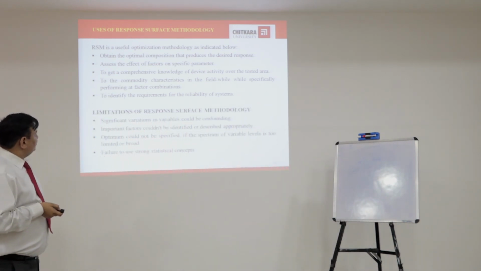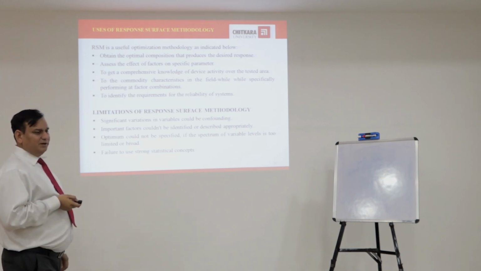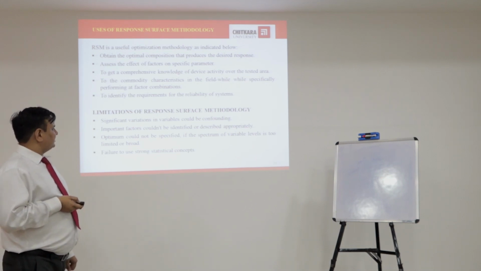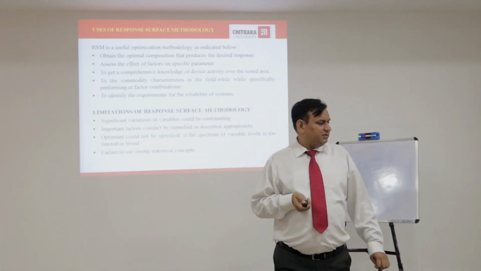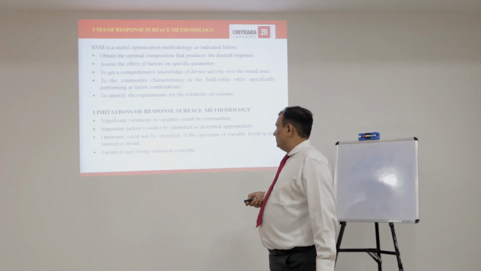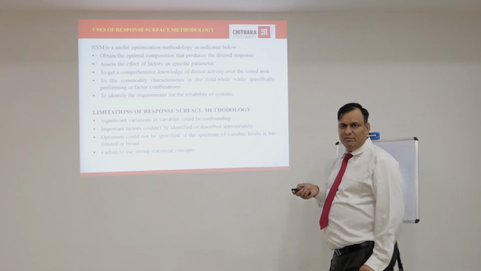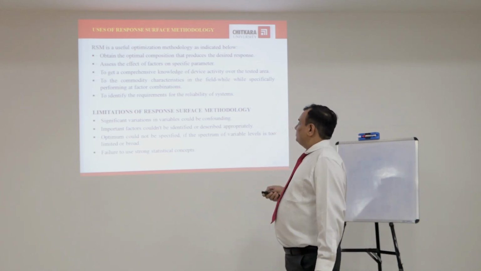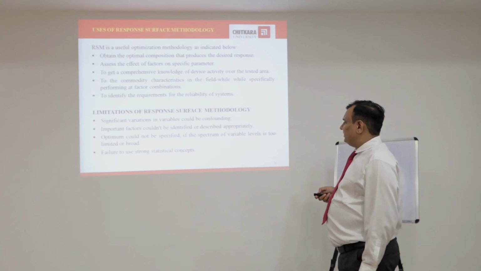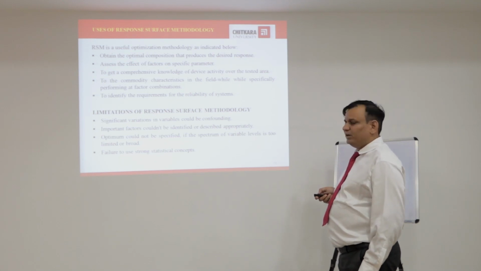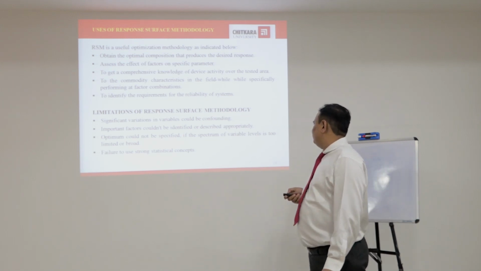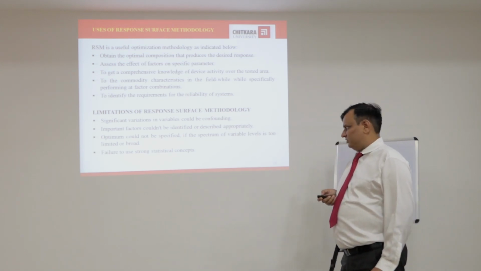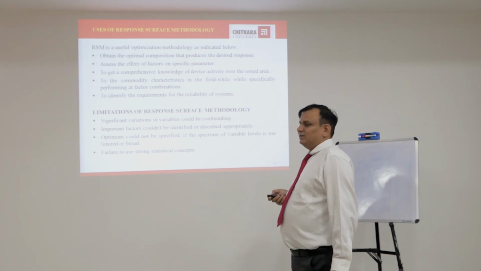There are some uses of response surface methodology and limitations of response surface methodology. Significant variation in variables could be confounding. If there are some variations, then they can be calculated, can be found out using response surface methodology also. Important factors could not be identified or described appropriately. Optimum could not be specified. The spectrum of variable level is too limited or broad. Failure to use strong statistical concepts.